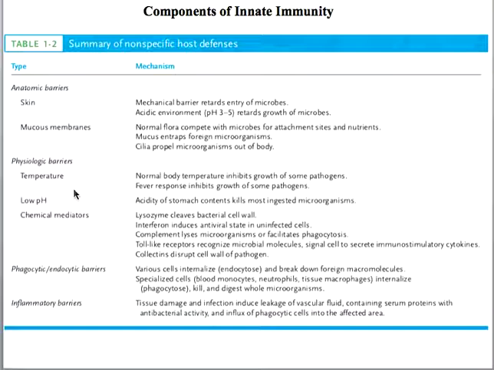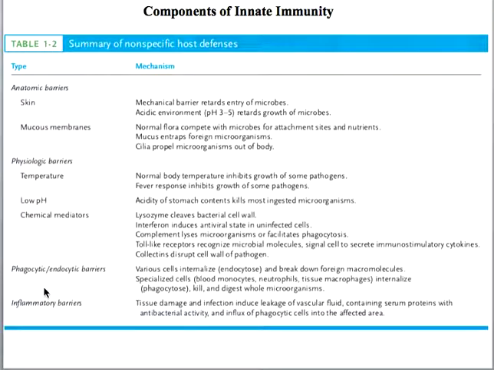Then there are chemical mediators, for example lysozyme, that is present in the tears, and it cleaves the bacterial cell wall. Then the interferon induces an antiviral state in uninfected cells. And now the complement proteins are also part of the innate immune system. And then there are toll-like receptors, there are collectins, all these are part of the innate immune system.